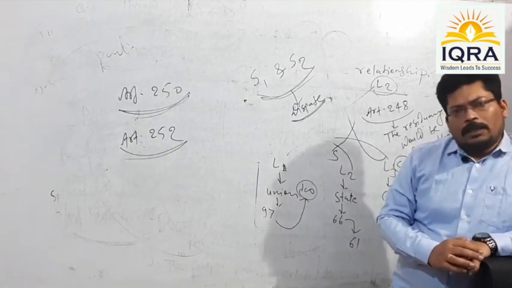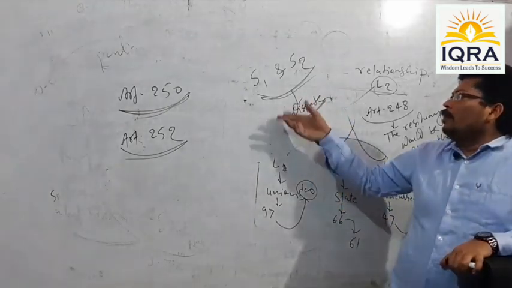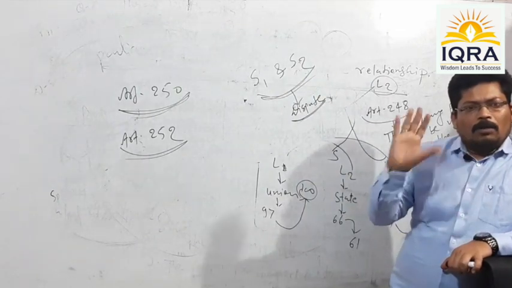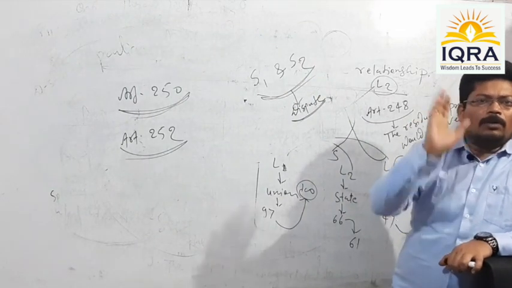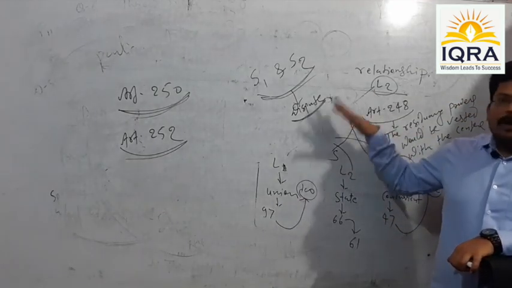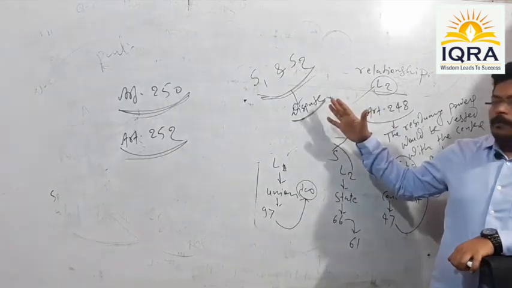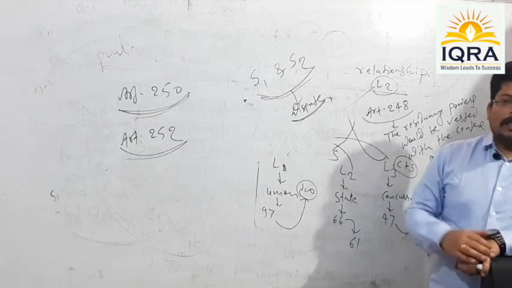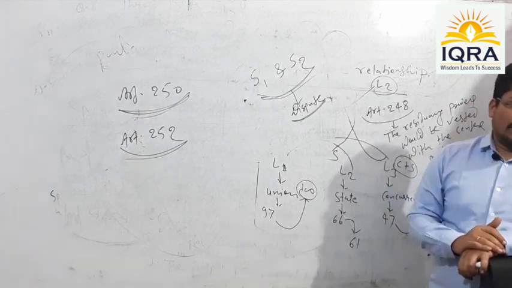And the central legislation which has already been made operational over the states shall be continued till it is revoked by the center. Means whether to discontinue the law or continue the law, it simply depends upon the discretion of the center.